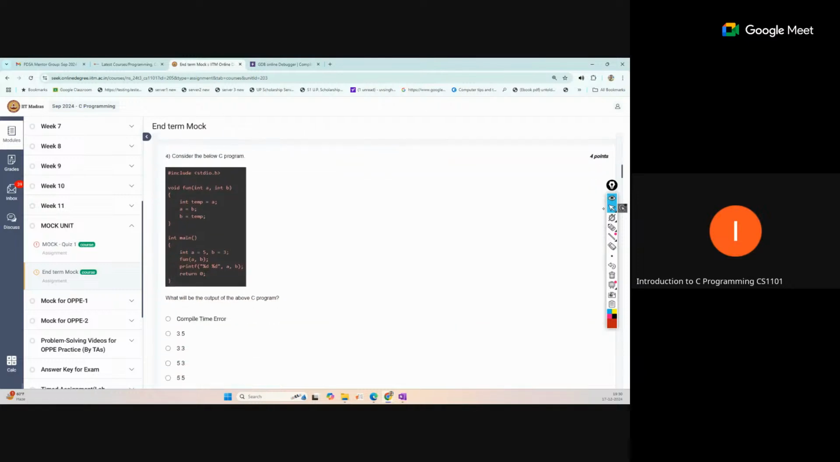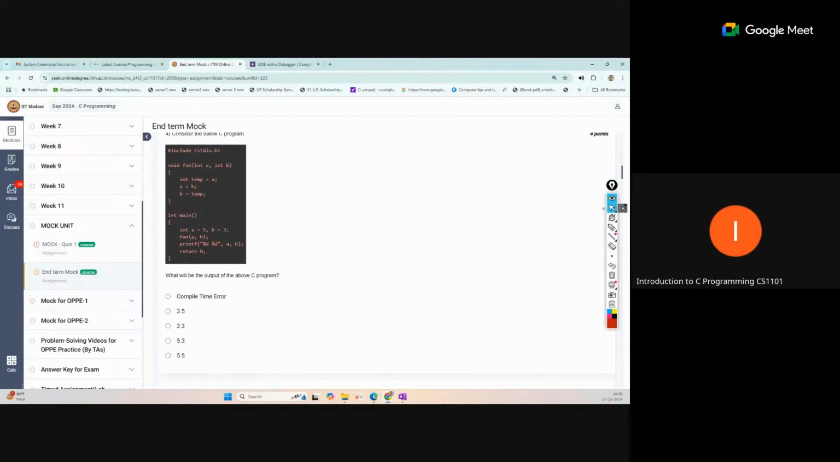Okay, so next is this. What will be the output of this C program? Just try to solve this and tell me what the solution is. A and B values we are printing in the main function. So this is also very related to scope. Okay, so this is a function. What is this function doing? This function is just performing a swap operation.